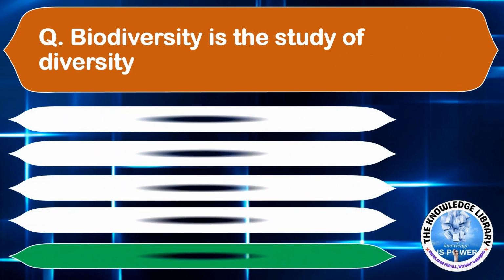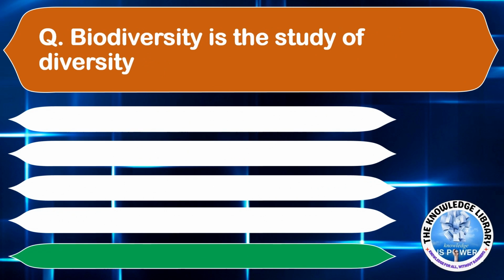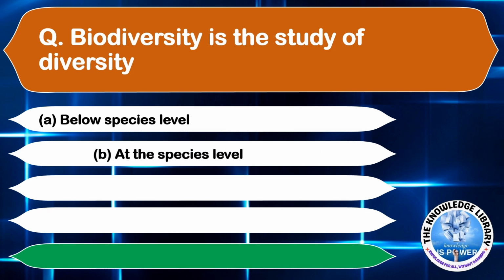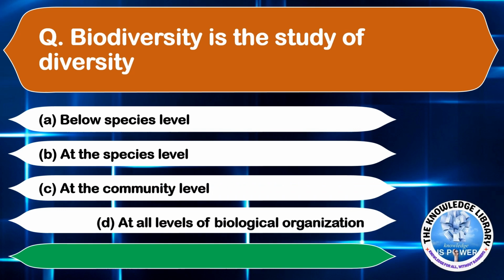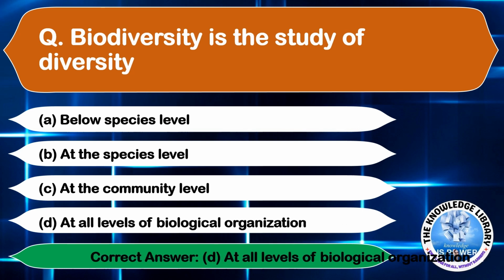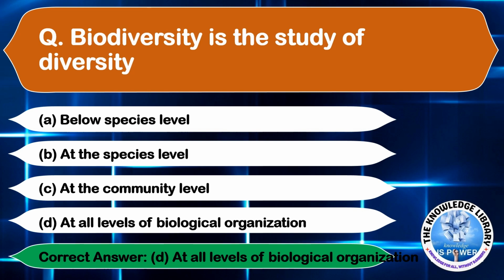Biodiversity is the study of diversity. Option A, below species level, option B, at the species level, option C, at the community level, and option D, at all levels of biological organization. The correct answer is option D, at all the levels of biological organization.